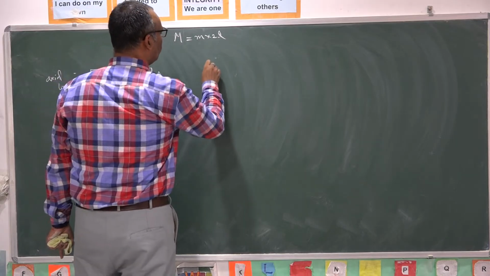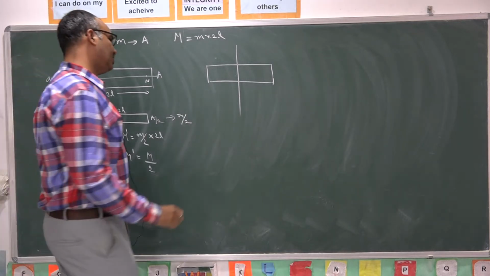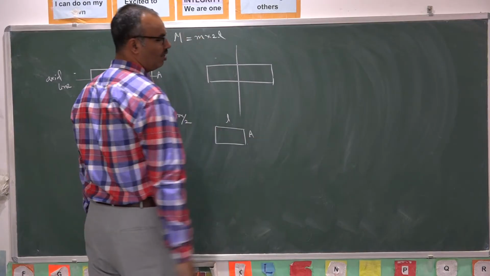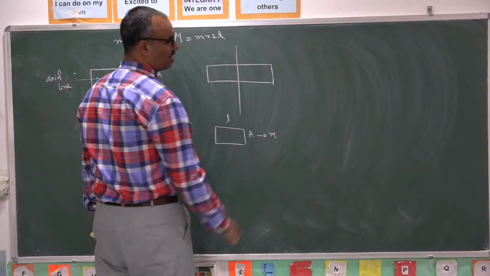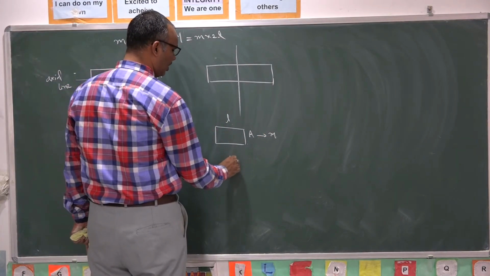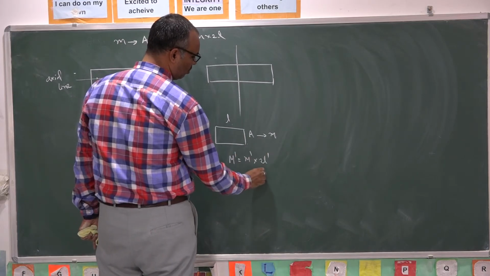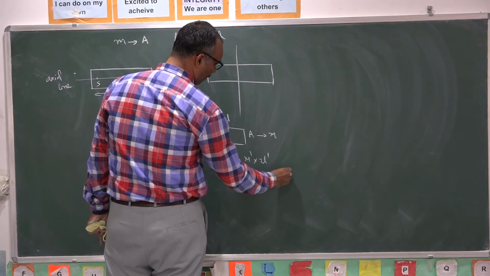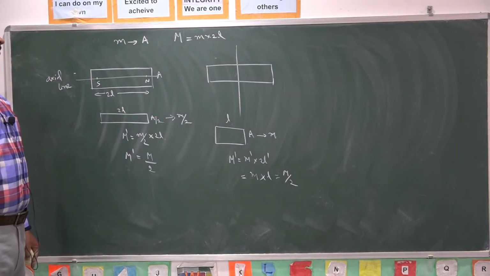If you cut the magnet into two identical pieces along the equatorial line, what will happen? If you consider a single piece, the length becomes L, and the area of cross section is A only. We did not change the area of cross section, so the pole strength will not change. But what about the new magnetic moment? It is new pole strength into new length of the magnet. The new pole strength is the old pole strength, and the new length is L only. That is capital M by 2. Even in this case, magnetic moment becomes half.